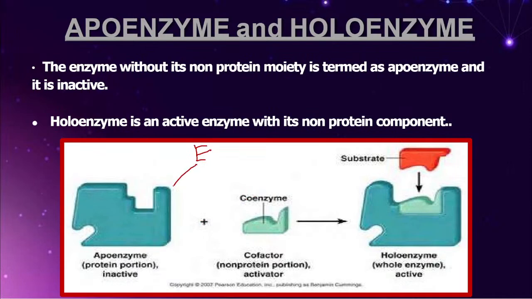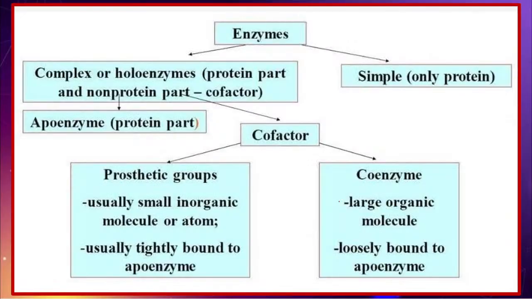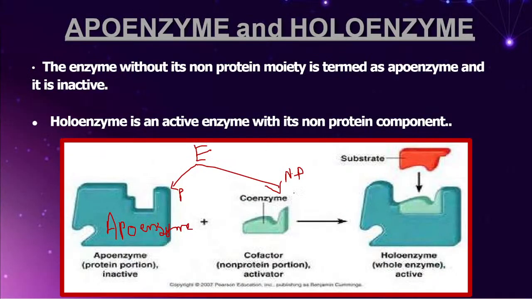Enzyme has a protein part and a non-protein part. Every student remember, what do we call this protein part? We call the protein part apoenzyme, and it is always inactive. What is this non-protein part?